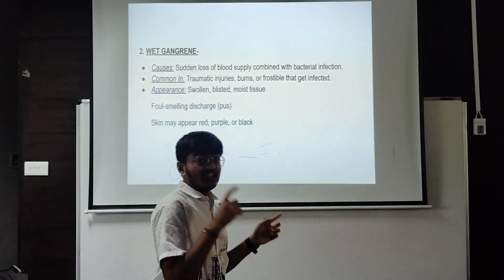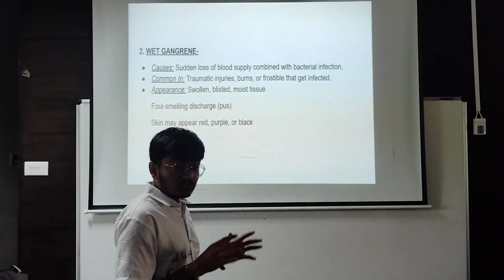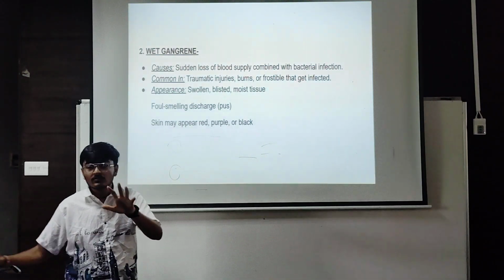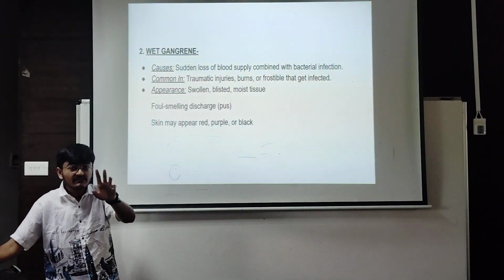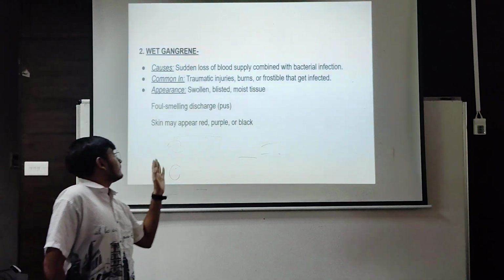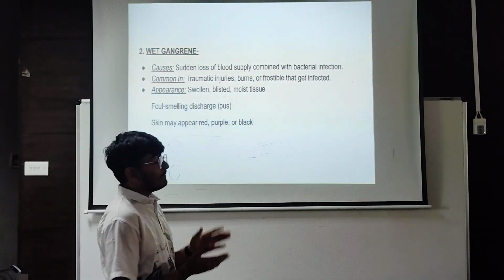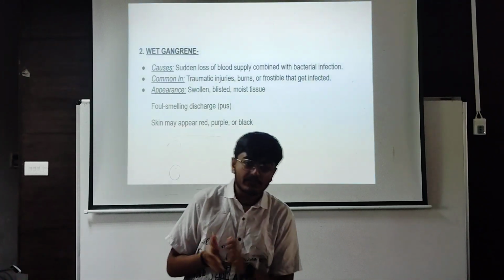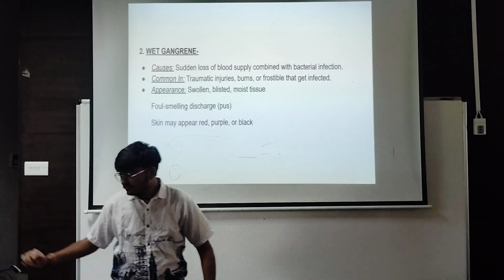But in wet gangrene, the blood flow stops and bacterial infection also occurs. Due to both conditions, the person suffers from wet gangrene, which commonly occurs from traumatic injuries, burns, or fistulas which get infected.